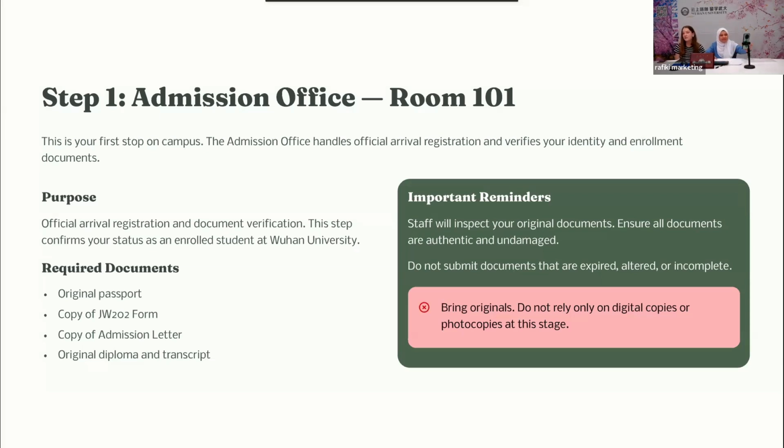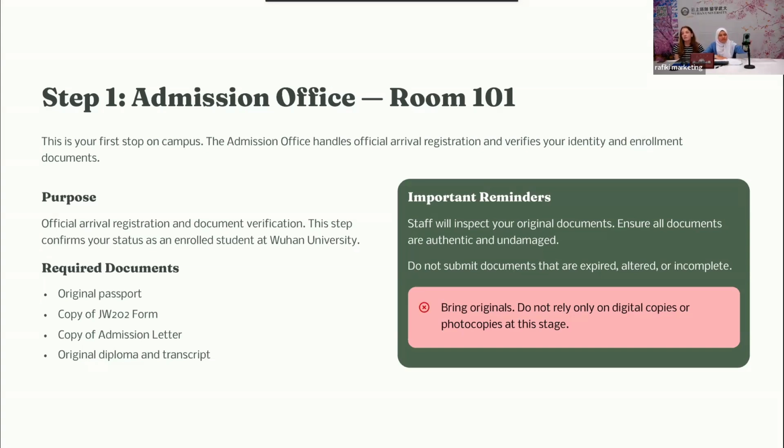So the documents that you need to provide are the next. Your original passport, copy of WHU form, copy of admission letter, and original diploma and transcript. Very important, bring originals, don't bring digital copies, because they will need to check them. They will give them back to you, don't worry, they will give you back your passport and your original diploma, but you need to bring your original documents. And also the copies and transcript, if it's translated, it should be notarized and certified, of course. And bring the copy of admission letter and JW202 form.